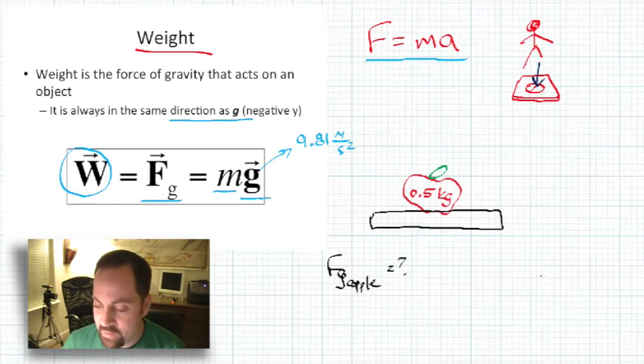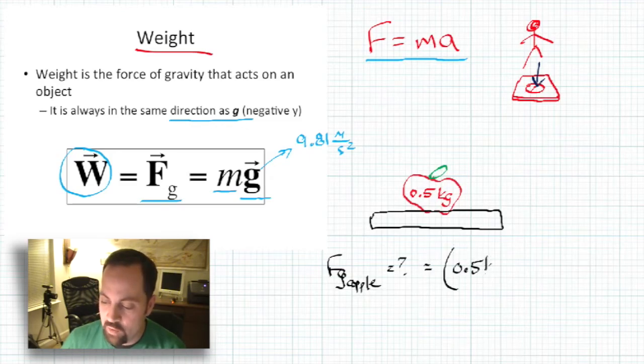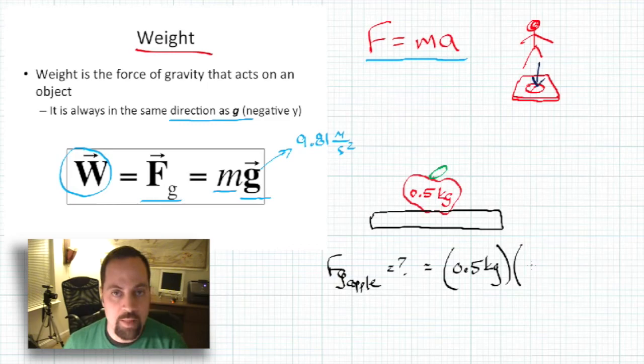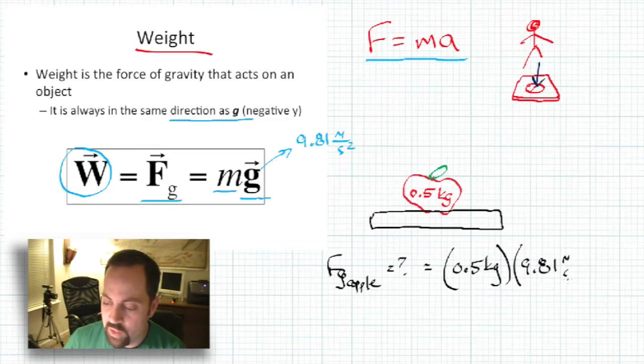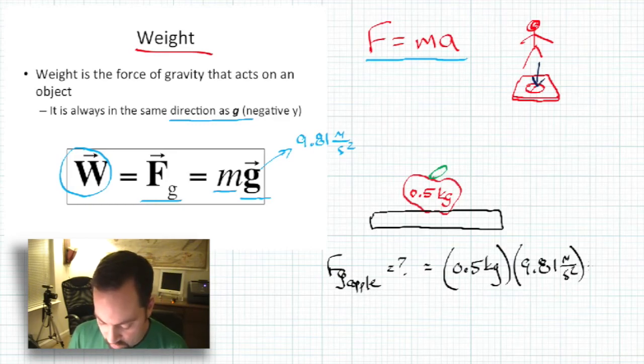Okay, well, we take the mass of that apple, 0.5 kilograms, and we multiply it by the acceleration of gravity. We know that to be 9.81 meters per second squared. And of course, since I made this up, I don't have this actually done. 0.5 times 9.81.